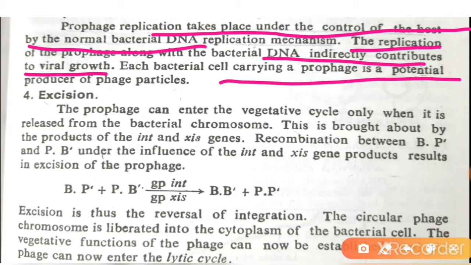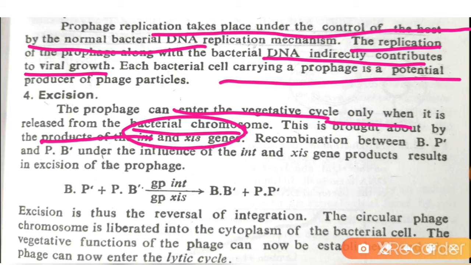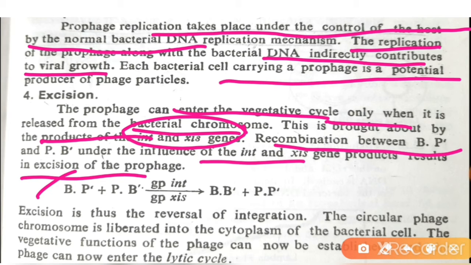For excision, the prophage can enter the vegetative cycle only if it is released from the bacterial chromosome. This is brought about by the products of the INT and XIS genes. These are the two important genes, INT and XIS, which help in the excision. The recombination between BP' and PB' under the influence of the INT and XIS gene products results in the excision of the prophage. See this equation: BP'P + B'GP int gp xis gp equals BB' + PP'.